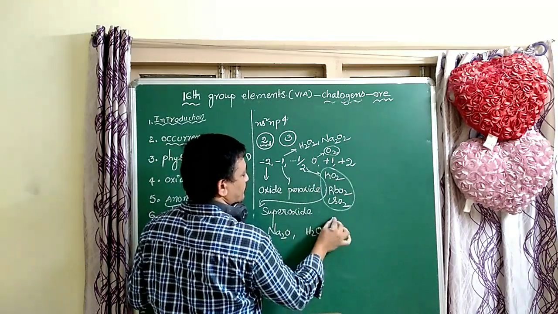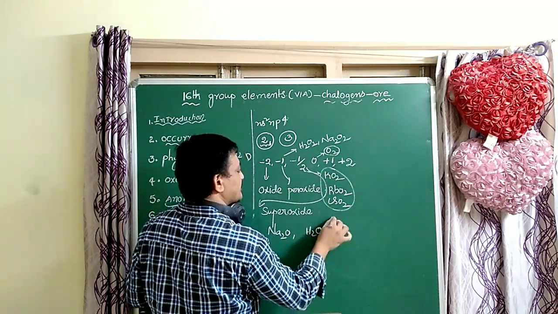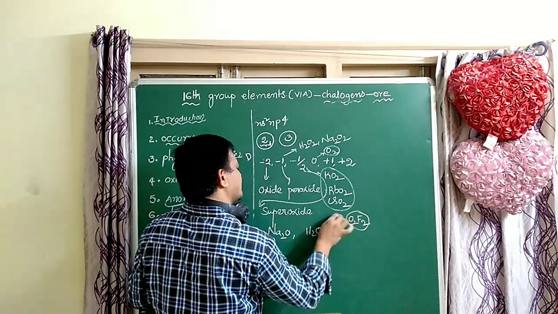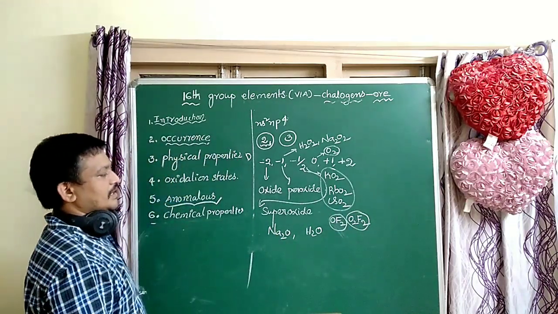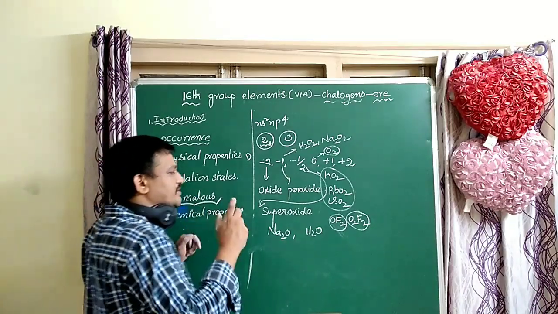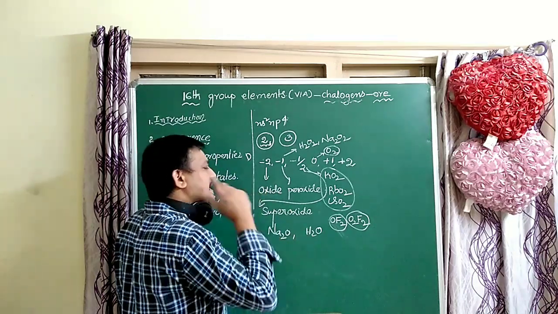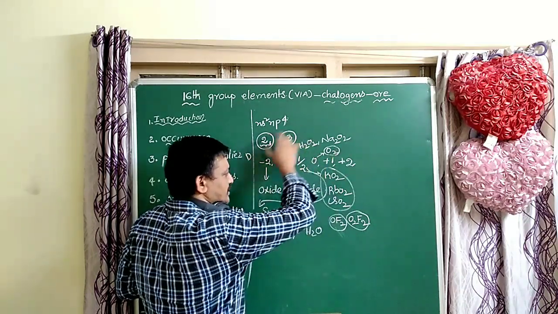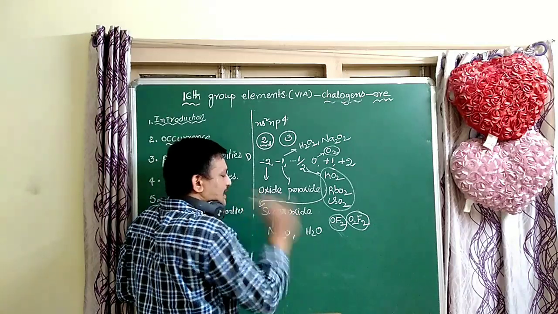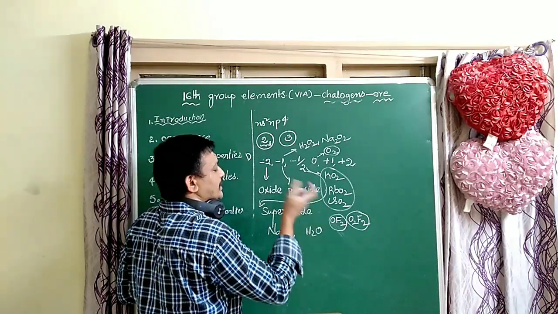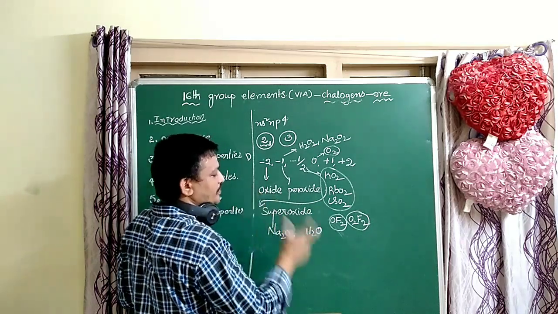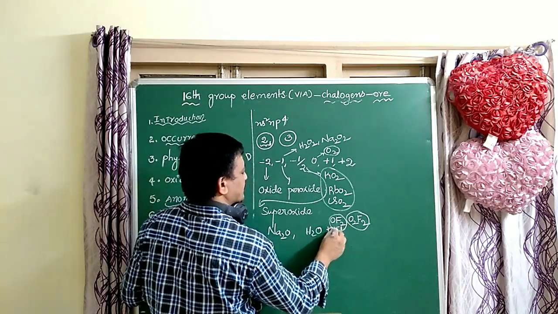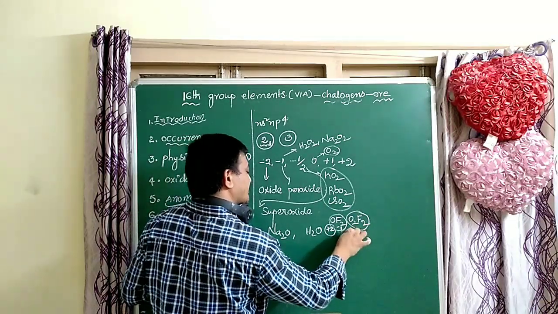In OF2 and O2F2, oxygen has positive oxidation numbers, because fluorine is the most electronegative element. In all other cases oxygen's oxidation number is negative, except when it reacts with fluorine. Here fluorine is -1, and oxygen is +2 in OF2 and +1 in O2F2.